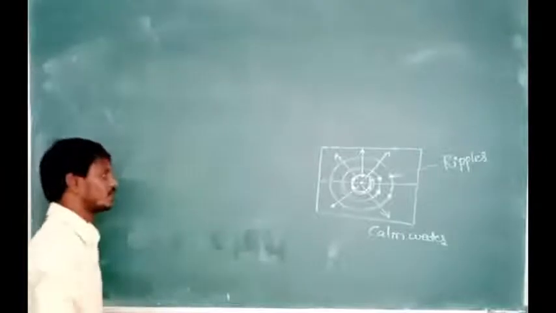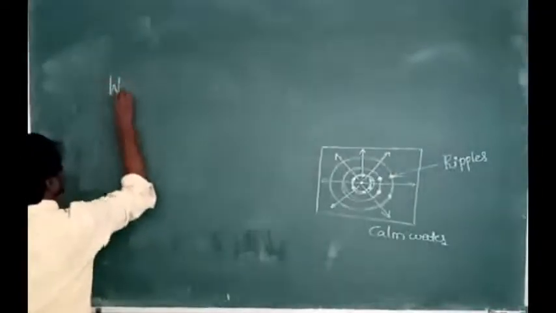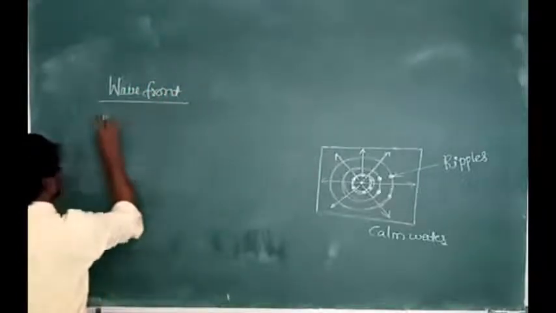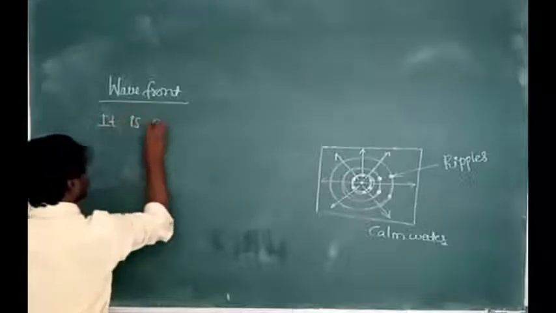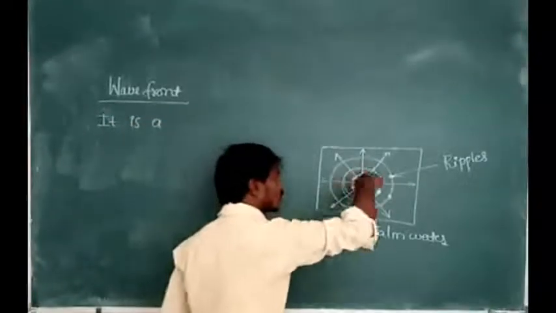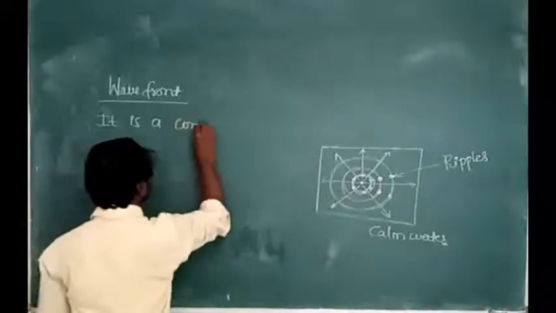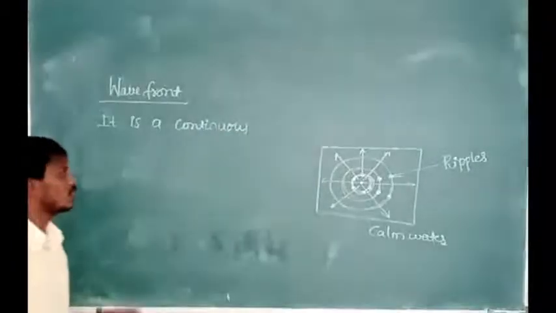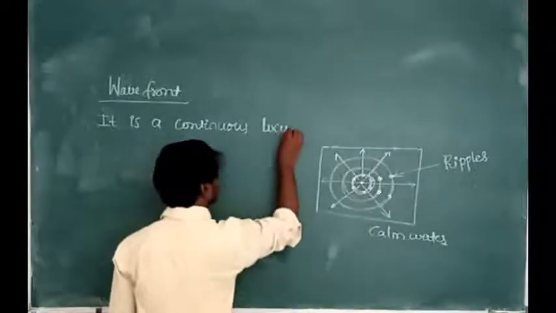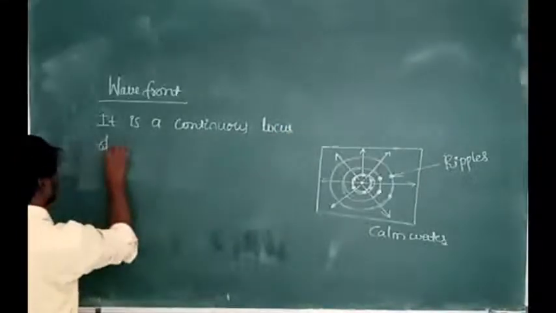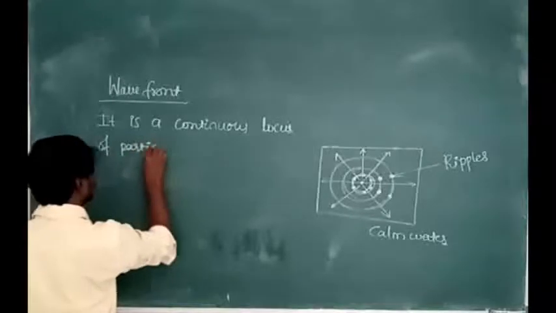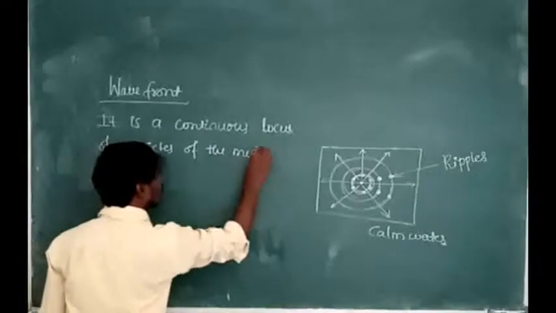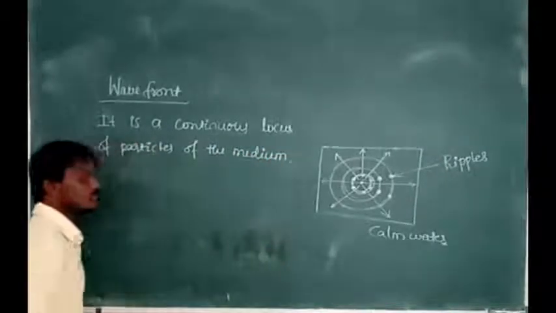What do you mean by wavefront? It is a continuous locus of particles of the medium which are vibrating in the same phase. You already studied what is meant by locus in mathematics. Why are they vibrating in the same phase?